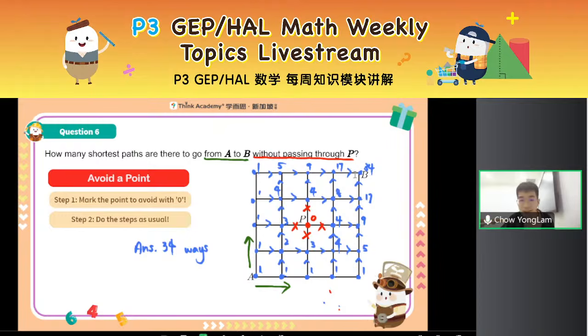All right. And with that, let's take a look at the next question, right? This is still easy because if you want to avoid a point, simply put a 0 at that point and block off all the roads. Then do the rest as per usual. Just remember, there's a 0. All right. But in the next question, let's look at the next question.